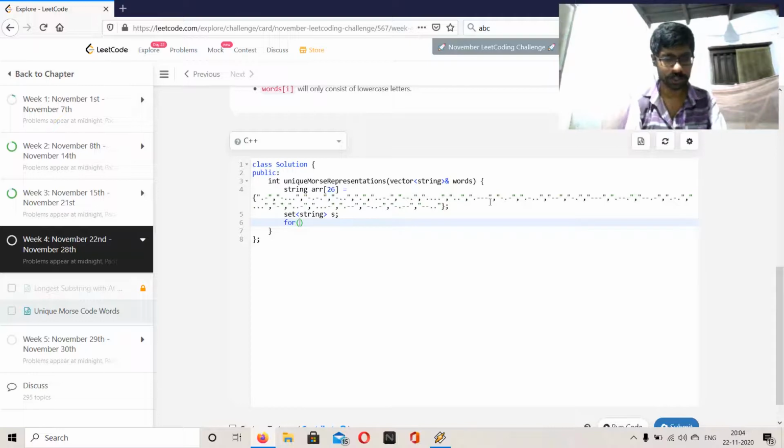Can use for each. Now we can declare one temporary variable named t. Its type will be string. Okay, now we can loop through each letter of the word w.